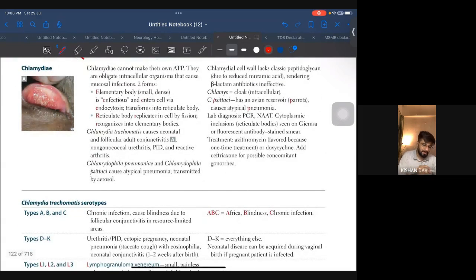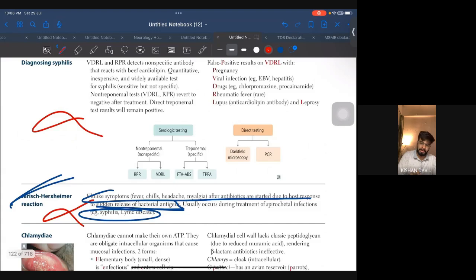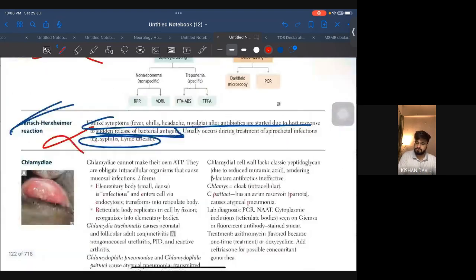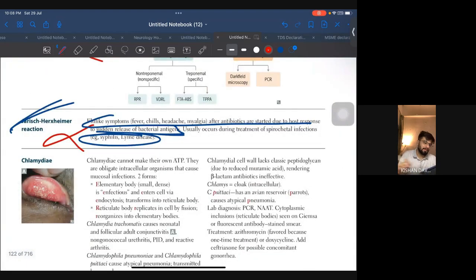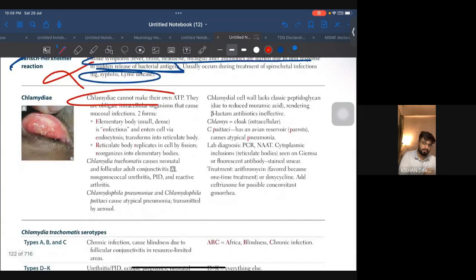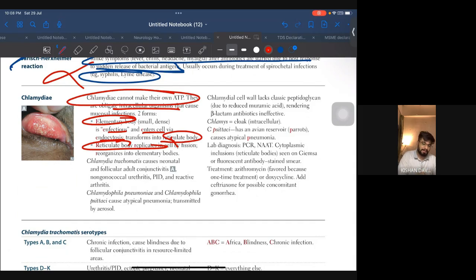In chlamydia, chlamydia cannot make their own ATP. All right. Chlamydia cannot make their own ATP. This is a very important line. They are obligate intracellular organisms that cause mucosal infections. So there is the elementary body and the reticulate body. The elementary body is infectious and enters cells via endocytosis, transforming into the reticulate body. The reticulate body replicates itself by fission, then reorganizes into the elementary body. Now this they won't ask. Okay, this is just for your explanation.